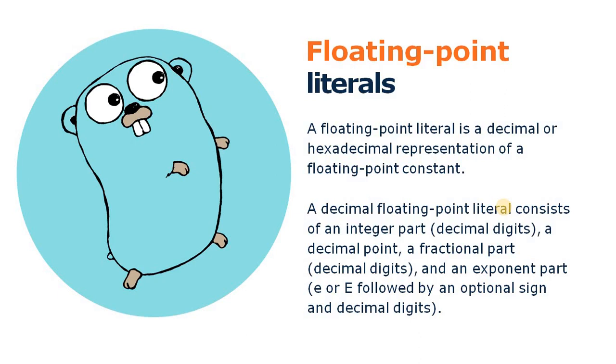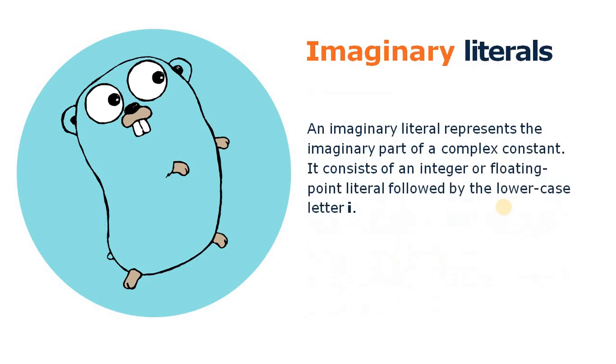If you want to represent a fractional value or decimal value, those literals are called floating point literals. A floating point or decimal literal consists of both an integer part and a fractional part, as we discussed, and it can be hexadecimal as well, like integers.